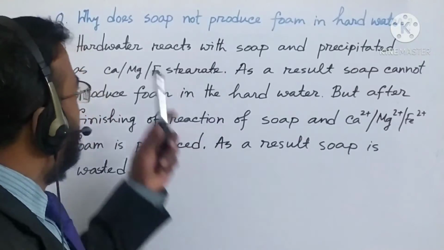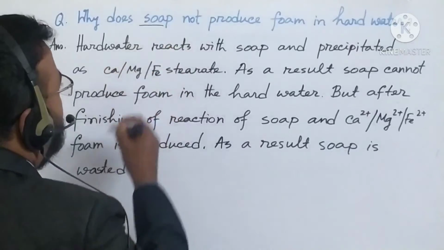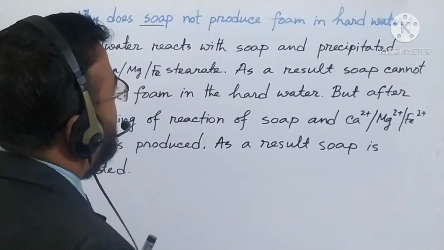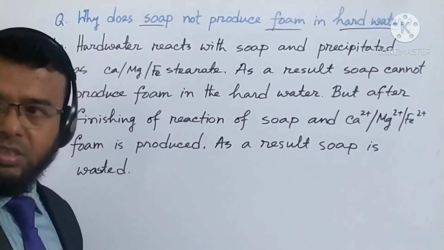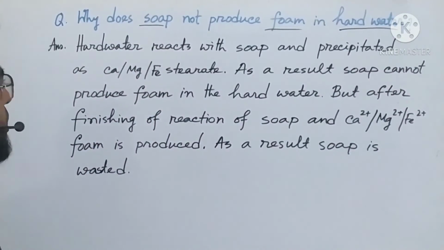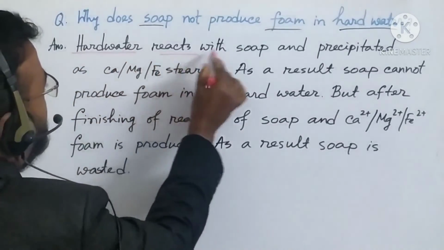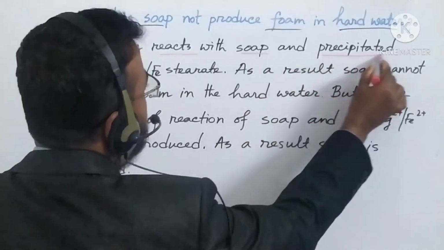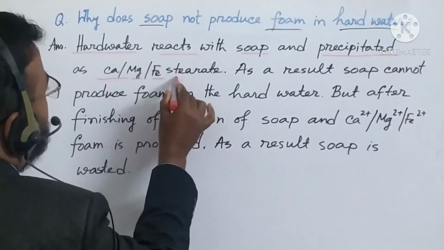See the board. Why does soap not produce foam in hard water? So what is the reason? The reason is, I have written, hard water reacts with soap and precipitates as calcium, magnesium, iron stearate.